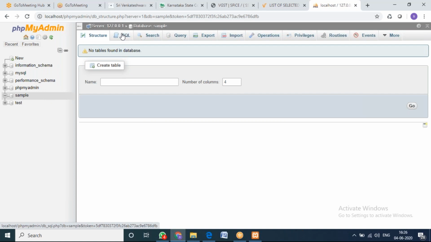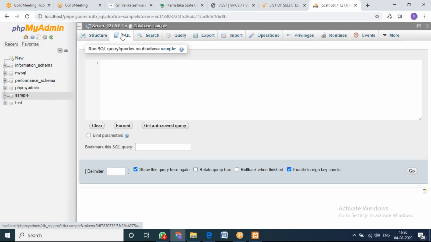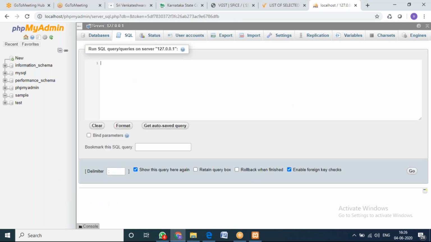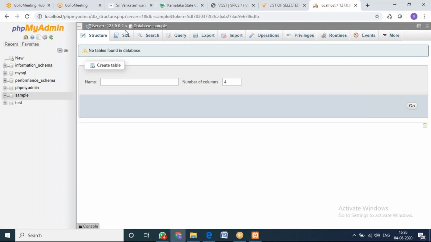Then again you click on SQL. How do you know we are in sample? You can observe clearly here. When I started initially, the server is 127.0.0.1 and there is no database selected. But when I click on sample, you can see here 127.0.0.1 is the server and my database is sample.